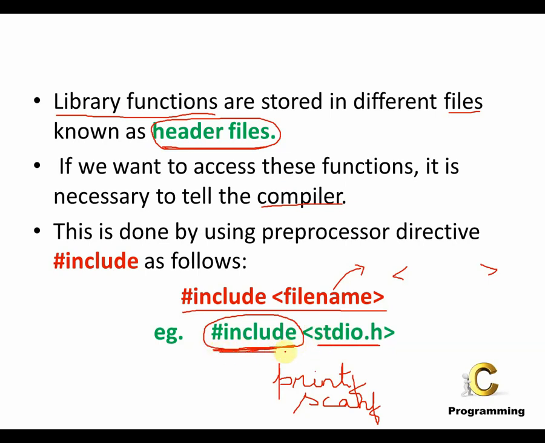So this is one line which we have to include in every C program to make use of the basic functions which are printf and scanf. Without telling the compiler that you need the header file stdio.h, I cannot make use of the printf and scanf functions in my C program.